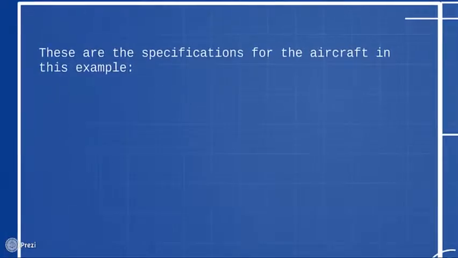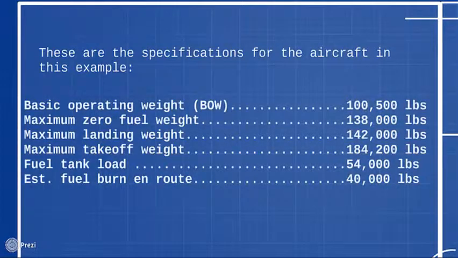These are the specifications for the aircraft in this example. Basic operating weight 100,500 pounds. Maximum zero fuel weight 138,000 pounds. Maximum landing weight 142,000 pounds. Maximum takeoff weight 184,200 pounds. Fuel tank load 54,000 pounds. Estimated fuel burn en route 40,000 pounds.